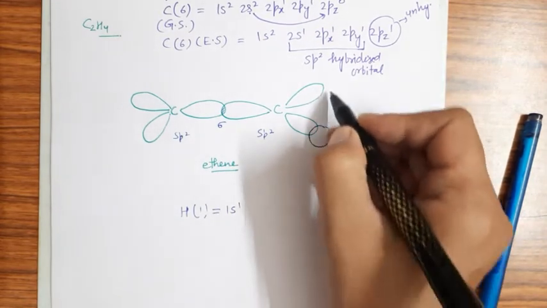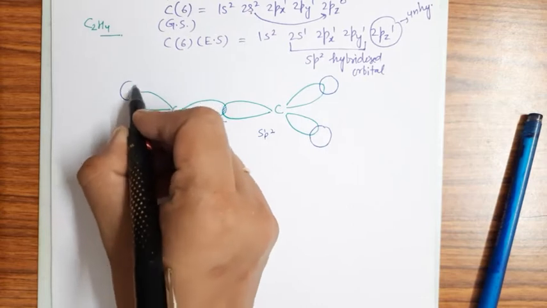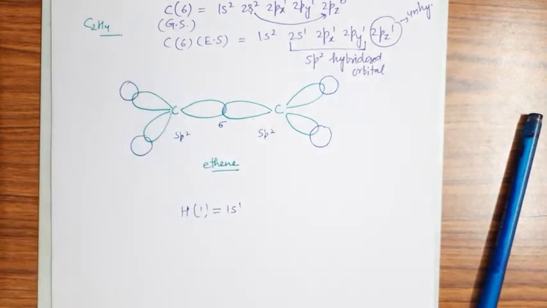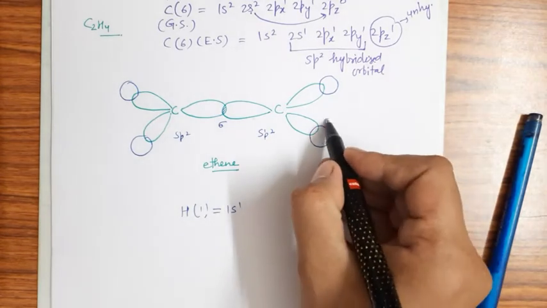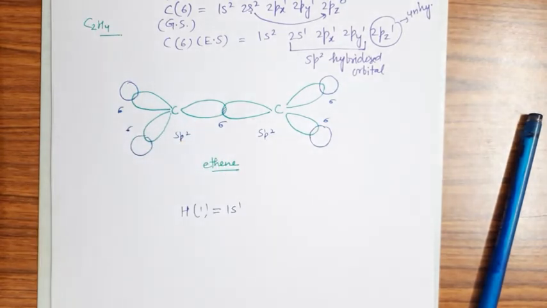So the 4 hydrogen atoms again form 4 sigma bonds with these sp2 orbitals, and these are sigma bonds because they are from head-on overlapping. Now let's see the formation of the pi bond.